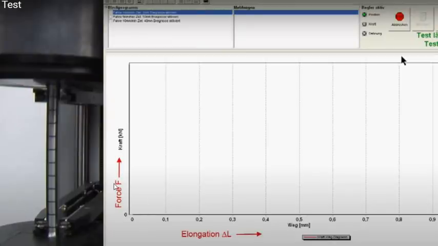So this is a force elongation diagram, and here we gradually increase the load on this specimen, which can be measured using some sensors and sent directly to the computer. And the elongation between the gauge lengths can be measured using the extensometer, and that is also sent directly to this computer. And in this computer, a graph can be drawn with respect to these two values, force and elongation.